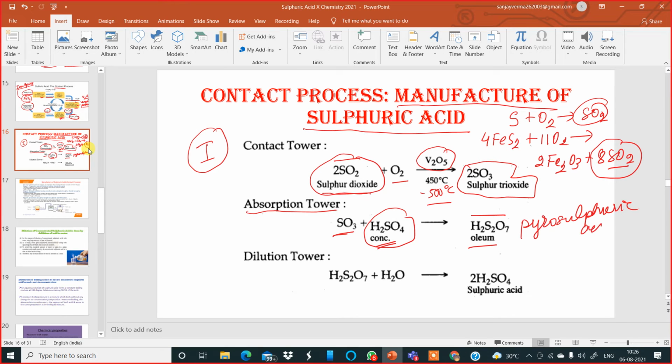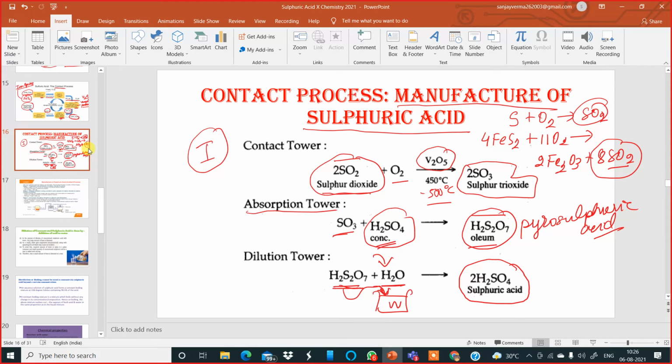Once pyrosulfuric acid is formed, we add it to water kept in a dilution tank and dilute it. Then we obtain the required sulfuric acid on a large scale.